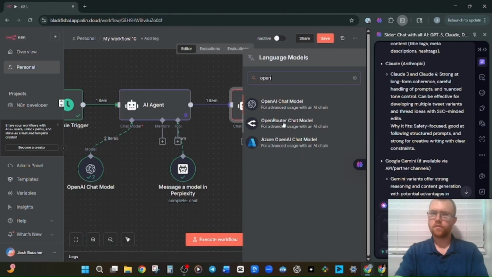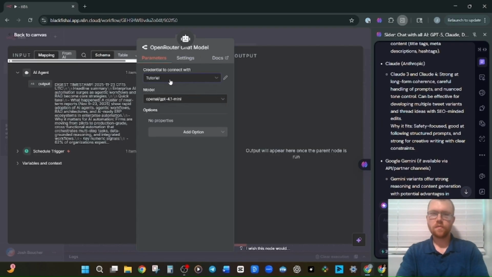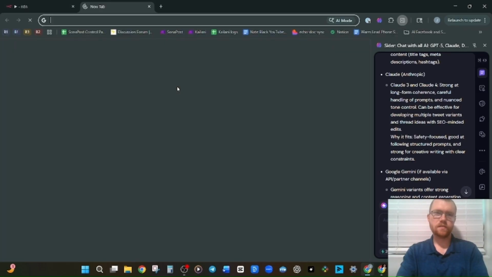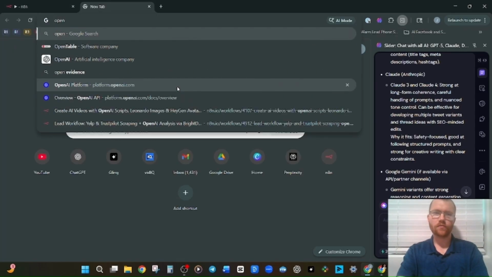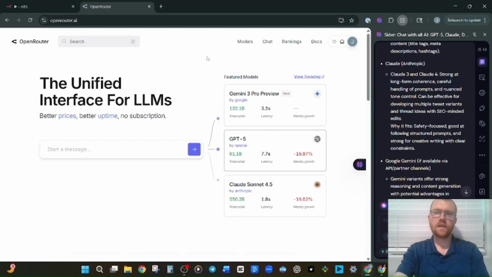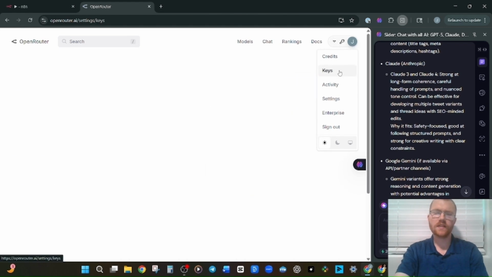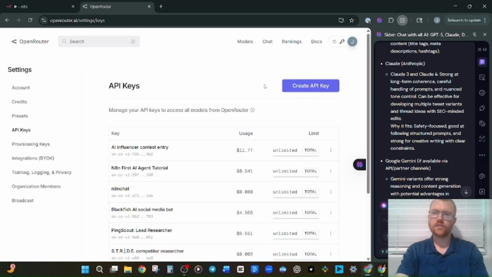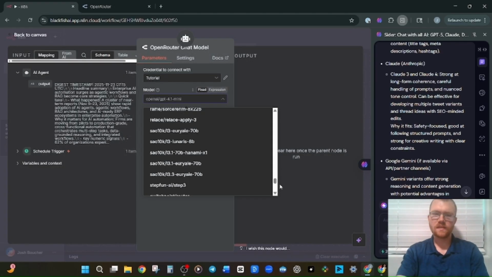OpenRouter. And setting up this credential isn't that hard. It's just like the others. If we go to openrouter.ai, okay, perfect. And once you're signed in on openrouter.ai, we can go straight to our keys. And it's just like the other chat models. Go up here, create API key.